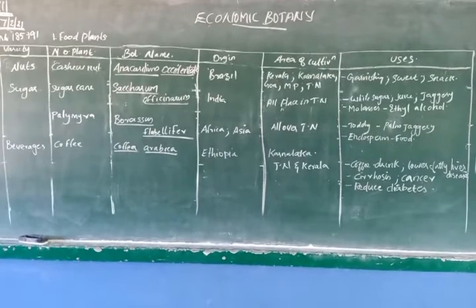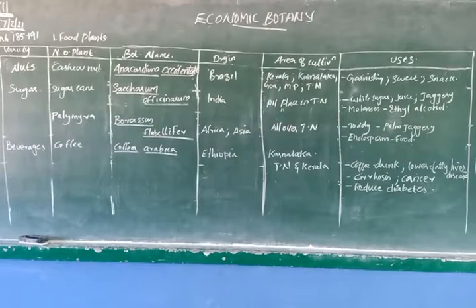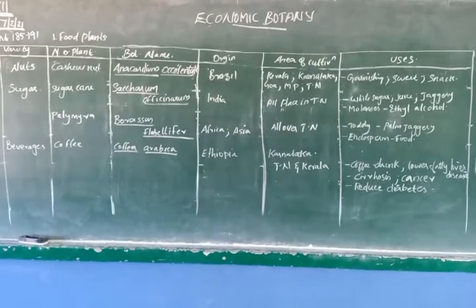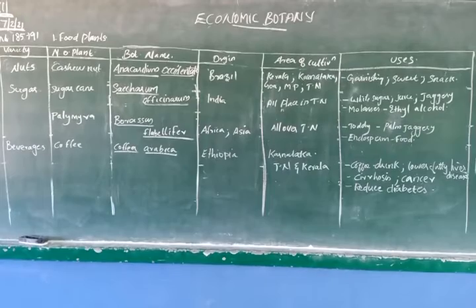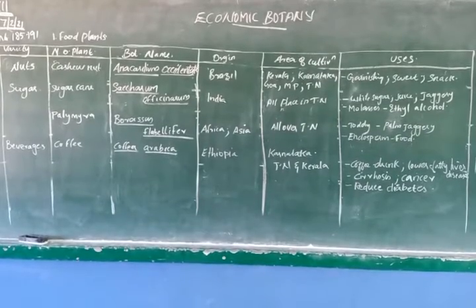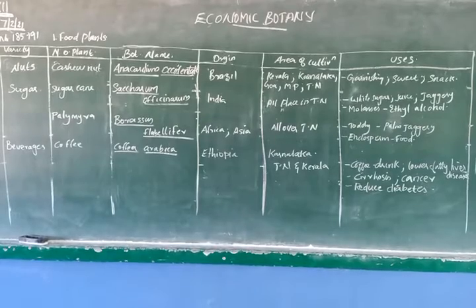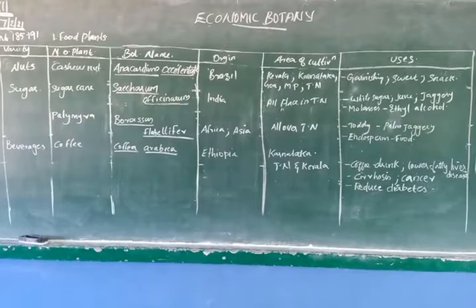Okay. Then what are the uses of palmyra? The exudate or the sap from the inflorescence is used as toddy, an alcoholic drink, and from palm we also prepare jaggery. Then the endosperm of the fruit we can use as a summer food.